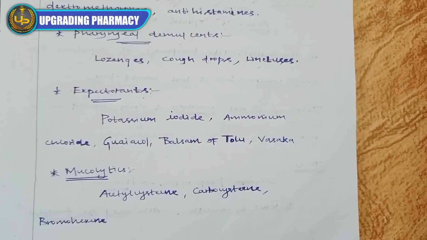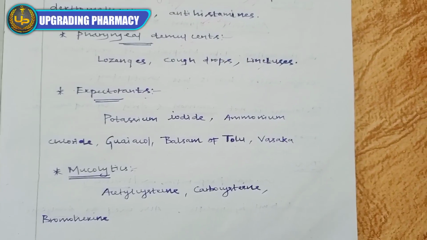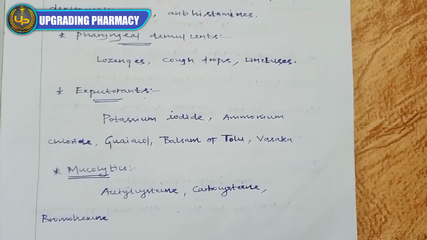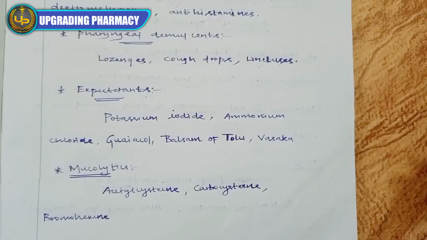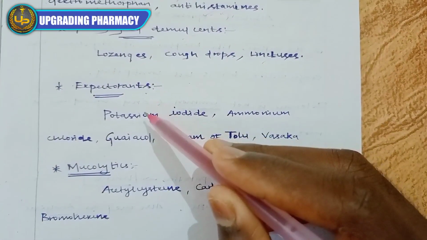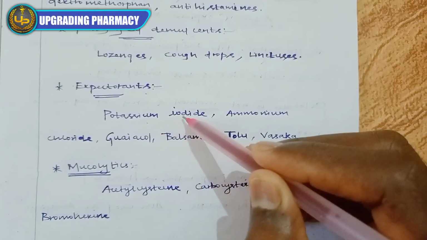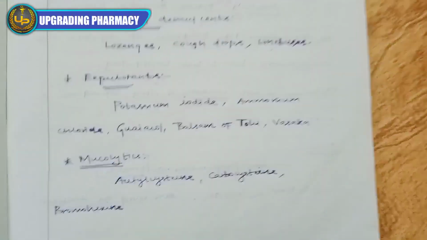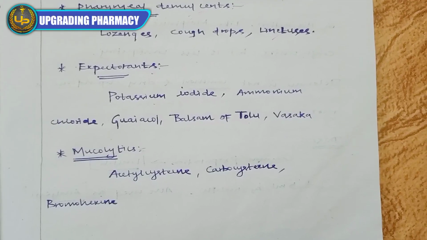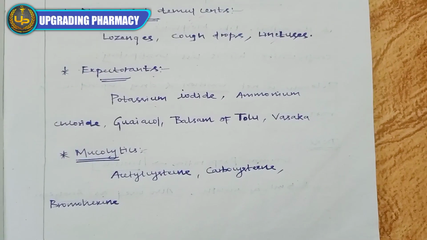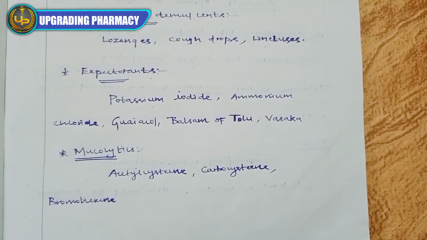Next, expectorants. Expectorant means drive out from the chest. These are agents used to expel foreign materials, infected material, or dust particles from the respiratory tract. There are direct expectorants and indirect expectorants. Potassium iodide and ammonium chloride are the reflex expectorants. Guaiacol, balsam of Tolu, and Vasaka are the direct expectorants, which directly stimulate the secretions of the respiratory tract fluid and expel the contents from the respiratory tract.